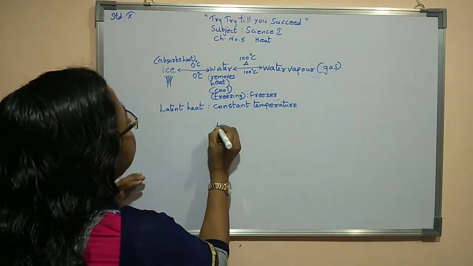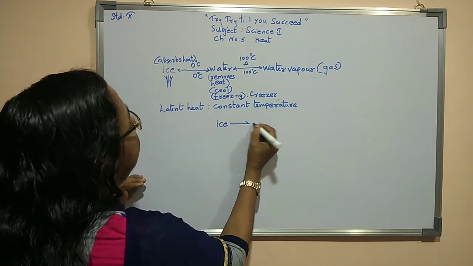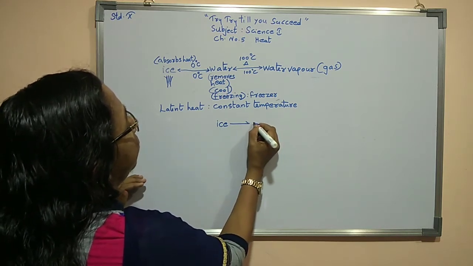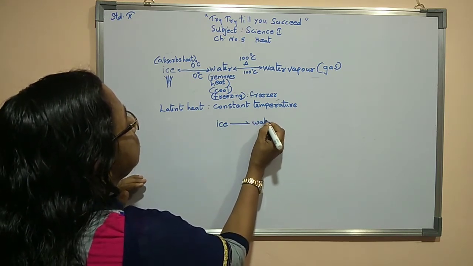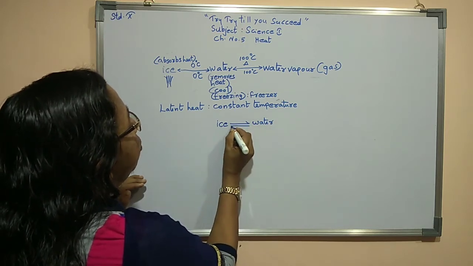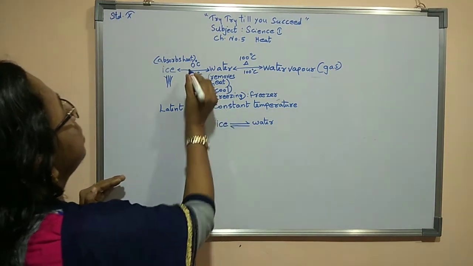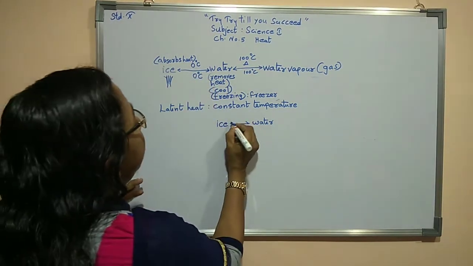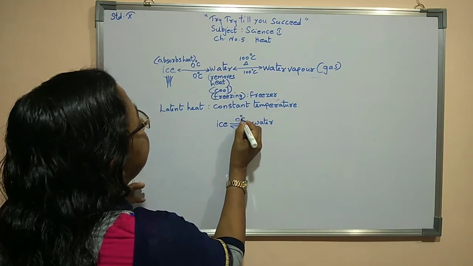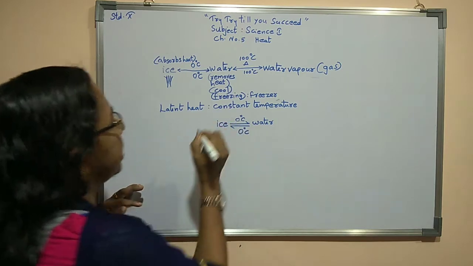Or we can represent it in another way also: water on this side, then ice, one side arrow, water. Again when we are cooling it, at that particular time one more arrow of this kind. So this or this, both of them are the same. Here this is happening at 0 degree Celsius. Again water to ice, this is again happening at 0 degree Celsius.